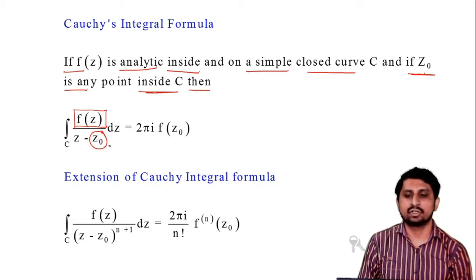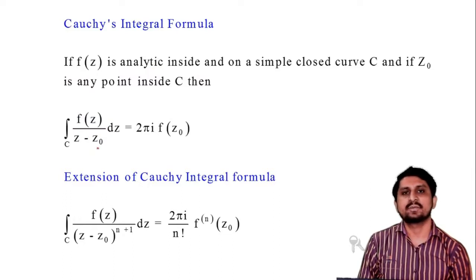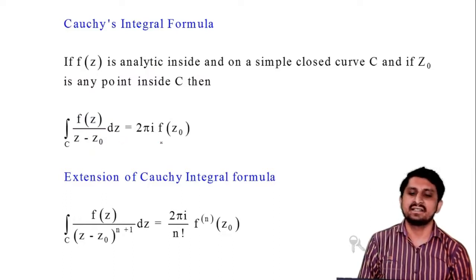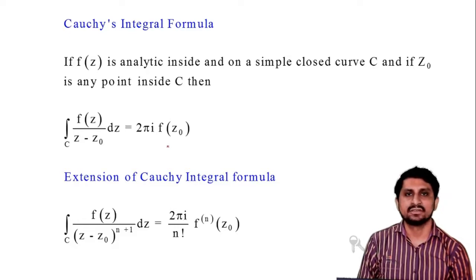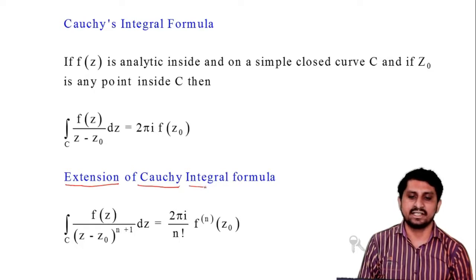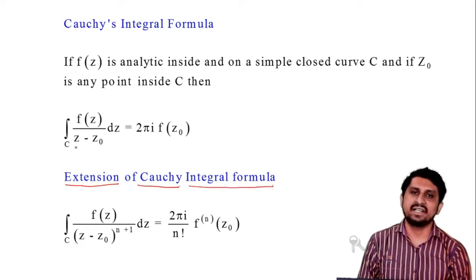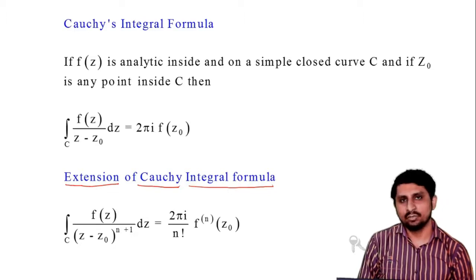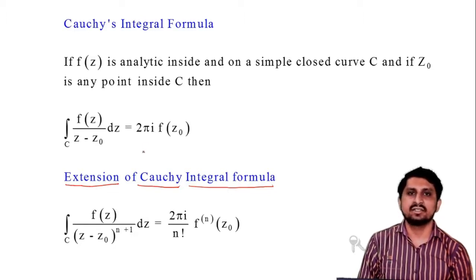This is a very important formula that you have to remember: the integration of f of z upon z minus z0 dz is equal to 2 pi i f of z0, where z0 is inside the contour C. Now there is an extension of the Cauchy integral formula, because every time it's not possible that the degree of z minus z0 in the denominator is 1. It can be more than 1.